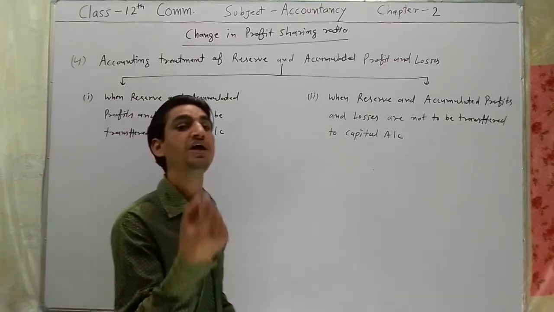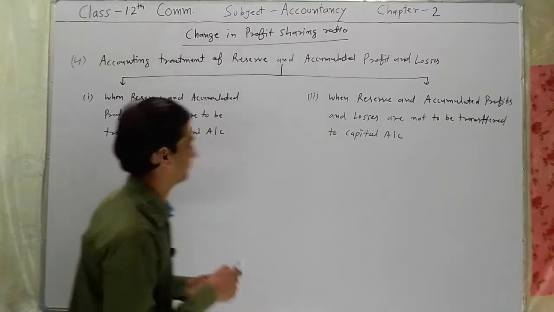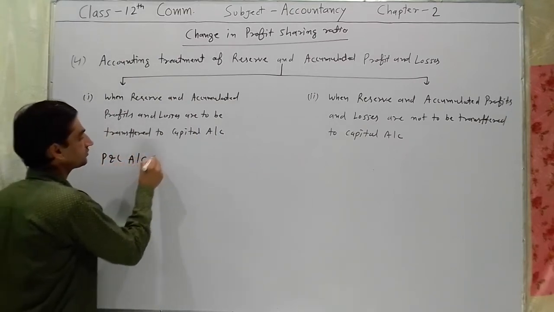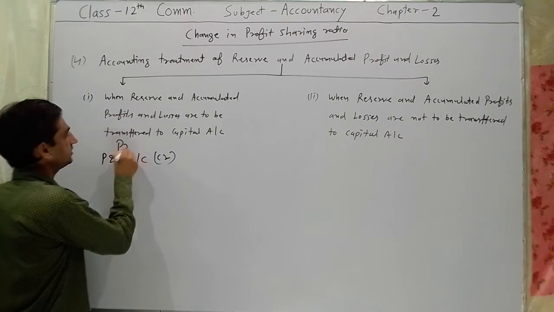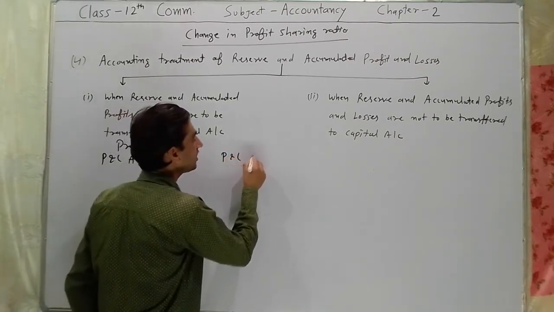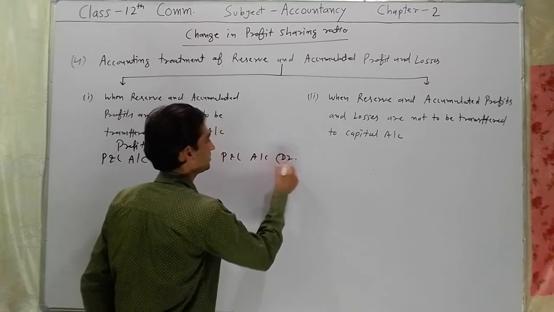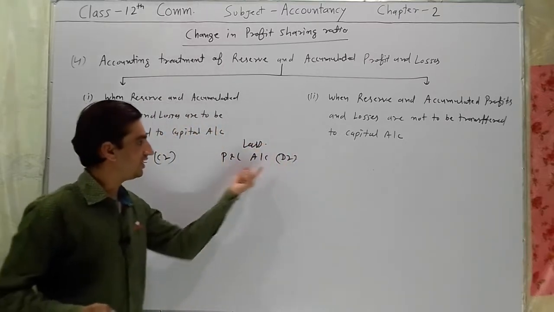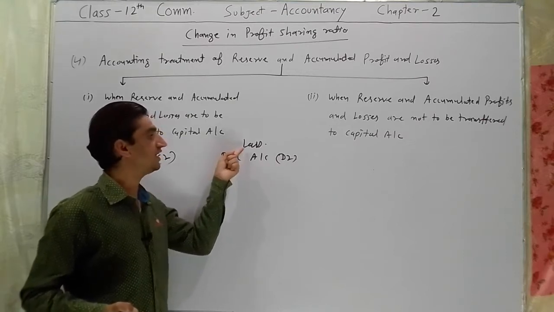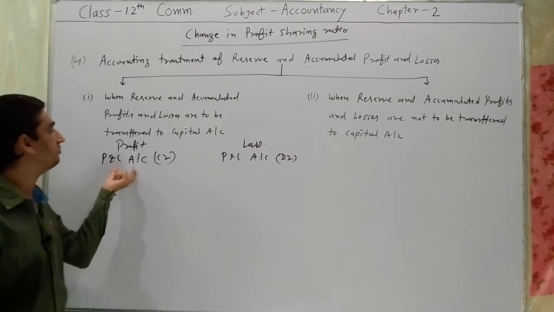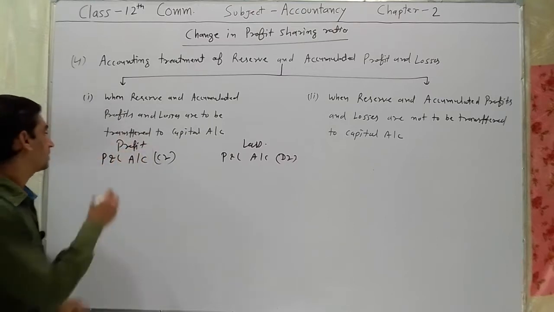So profit and loss may come under the following names: profit and loss account, credit balance, this is the profit. Profit and loss account, debit balance, this is the loss. Debit balance of profit and loss account will be treated as loss. Credit balance of profit and loss account will be treated as a profit.